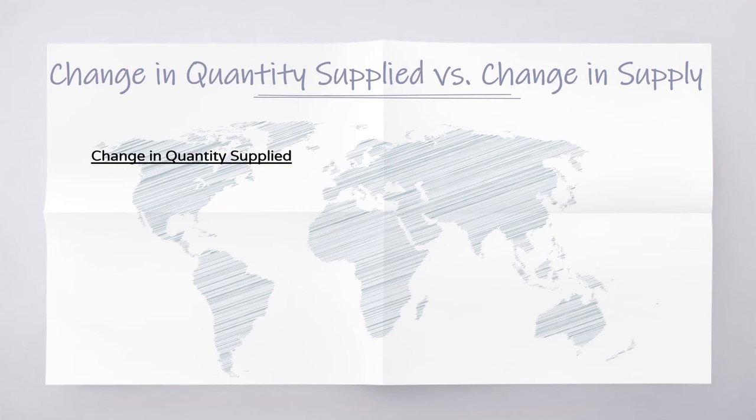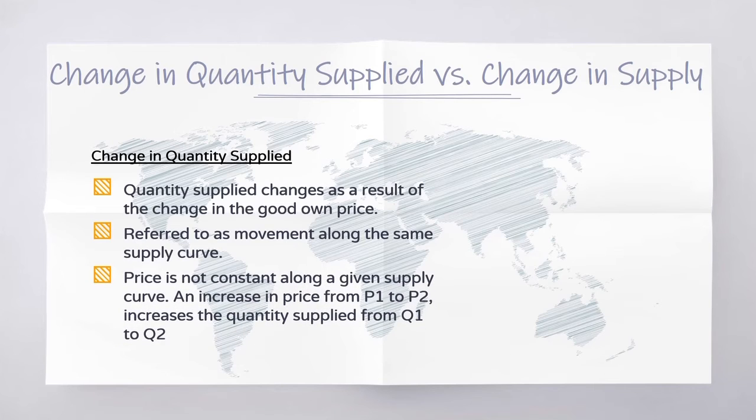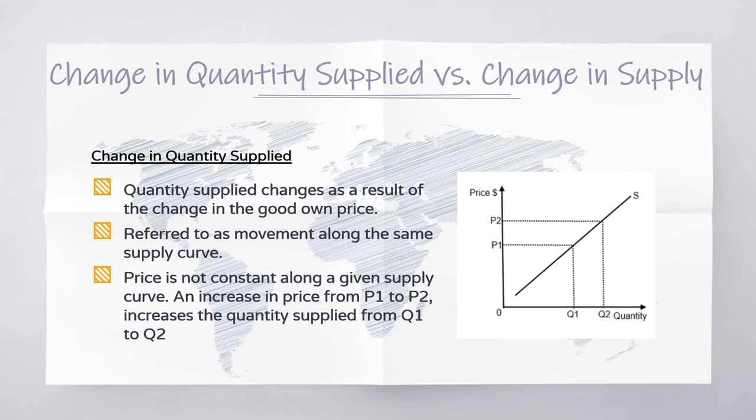Change in quantity supplied. Quantity supplied changes as a result of a change in the good's own price and is referred to as movement along the same supply curve. Price is not constant along a given supply curve. An increase in price from P1 to P2 increases the quantity supplied from Q1 to Q2.